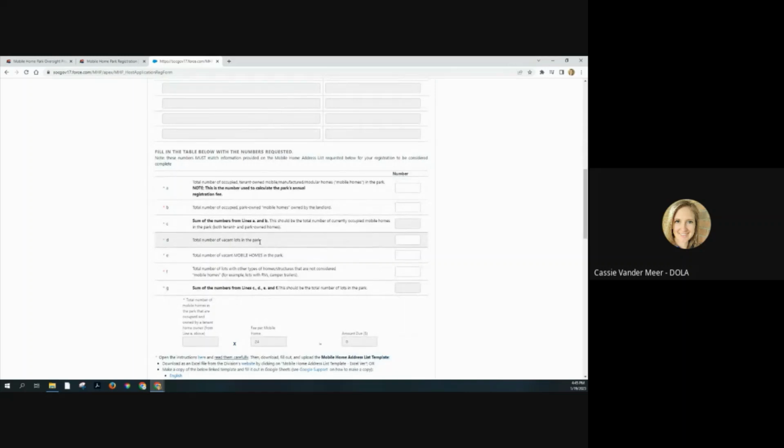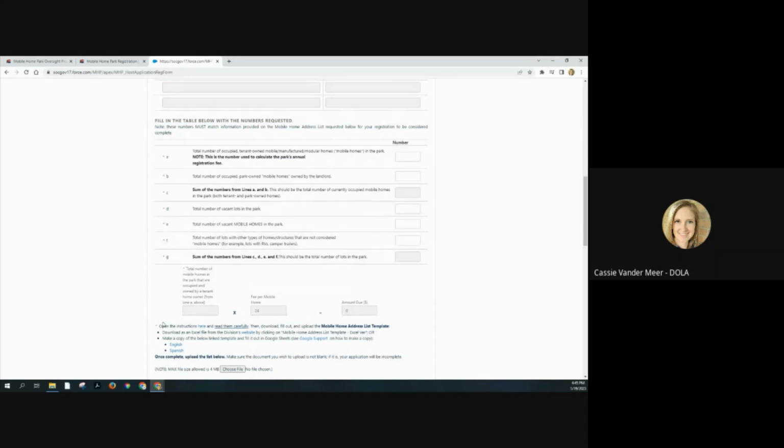And then we're going to move on to the next section about the lot types in the mobile home park. This section is directly related to the mobile home address list, which you will upload below down here with the choose file option. We have a separate video that discusses the mobile home address list. That link is available on our webpage, on the registrations webpage under other guidance items. So if you need a refresher on what to do with the mobile home address list and learn about the new required items for 2023, you want to go watch that video before finishing your registration form.